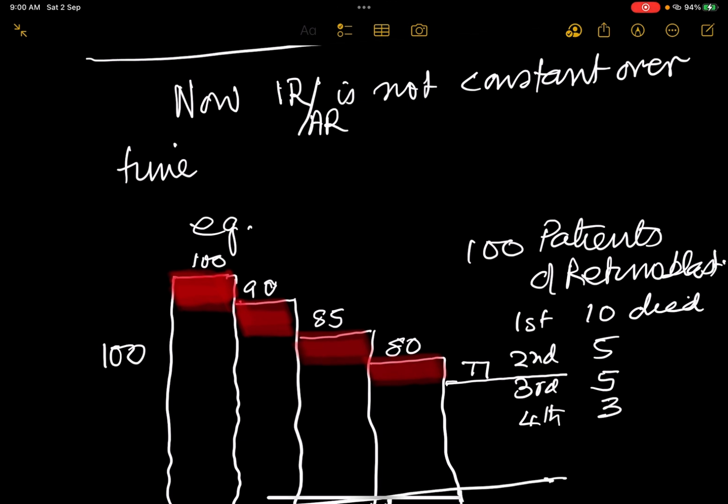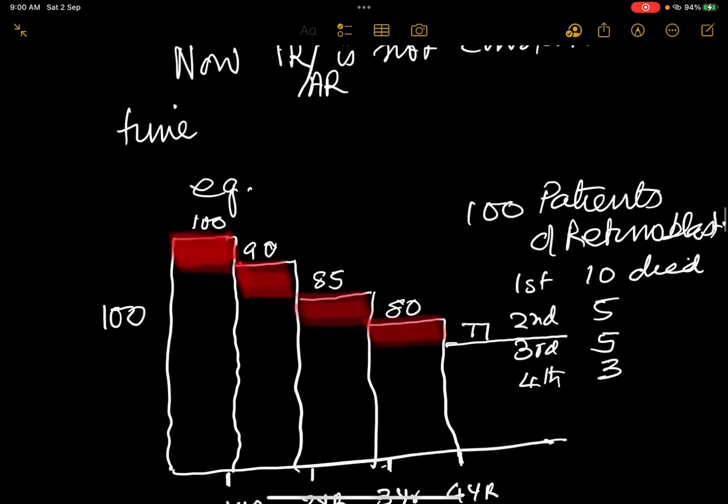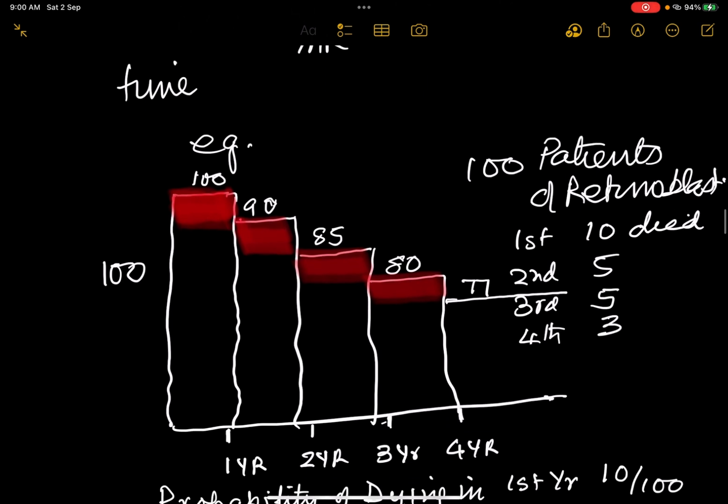Now this incidence minus attrition rate is not constant over time. And therefore, you have this survival curve which denotes the variation in the transition rate.